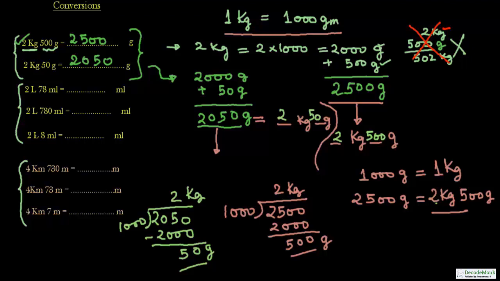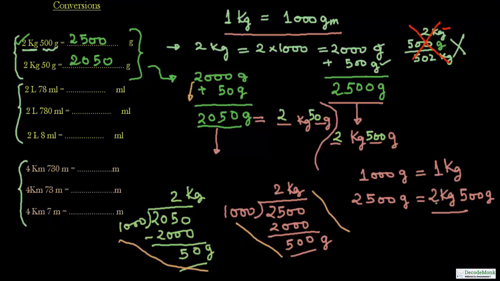At this point of time, I want to tell you that you should be able to arrive at the answer without doing these divisions in exams. If you carry out this division, you will run out of time. If you go from 2 kg 500 gram, you should do this in your head, without actual calculation: 2 kg equals 2000 gram and 2000 plus 500 should be equal to 2500 gram, and 2 kg 50 gram is equal to 2000 plus 50 gram.